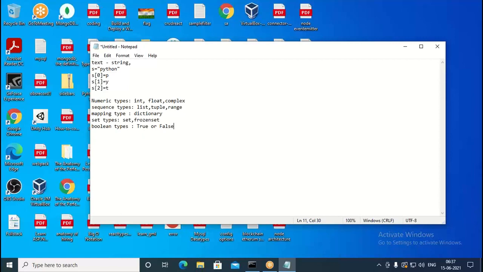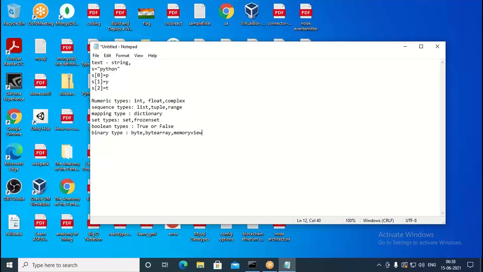Okay, then similarly, we have binary type of data also. Binary type of data is like we have bytes. Similarly, we have bytearray. Then the other thing is memoryview. So these are the types we have as far as binary data is concerned.